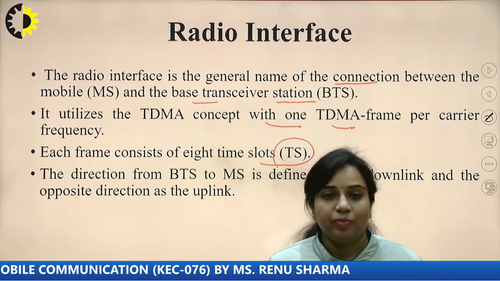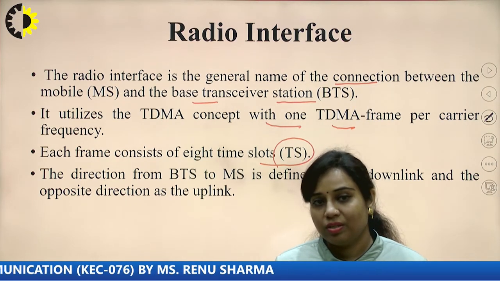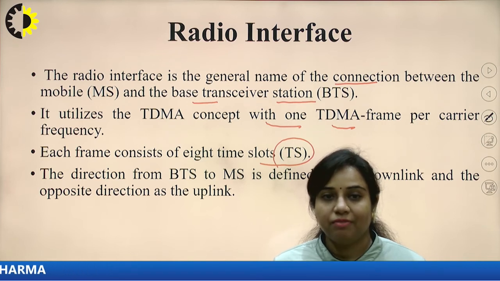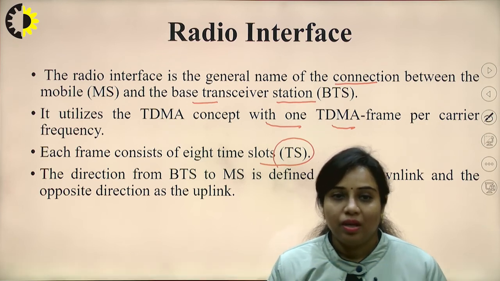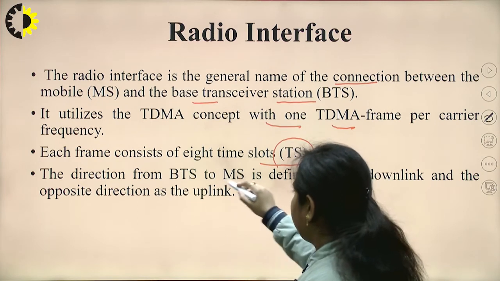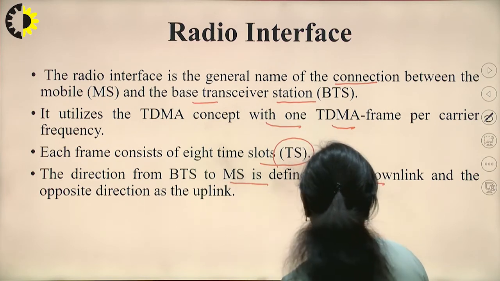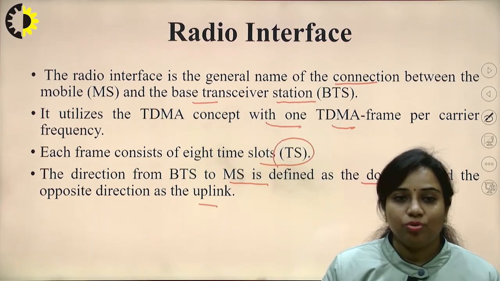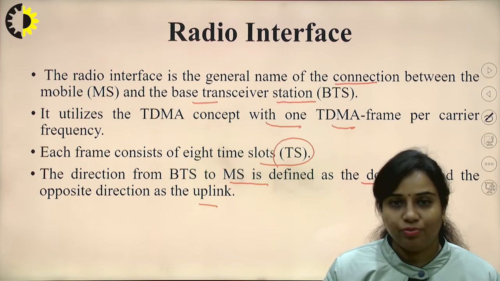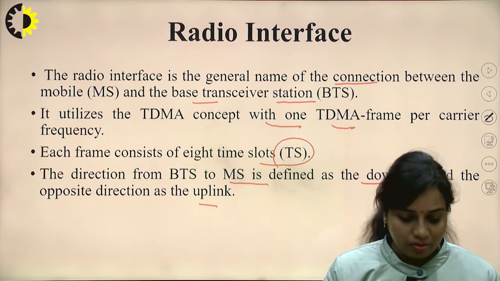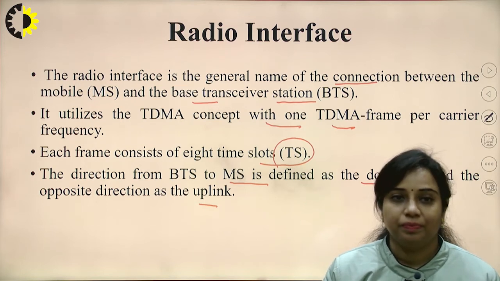So a single frame is made up of 8 time slots, and a single time slot has these tail bits, then synchronization bits, then coded data, then training bits. So that is a specified kind of time slot, and 8 time slots make up a single frame. The direction from BTS to MS is defined as the downlink and the opposite direction as the uplink, which means that when I want to transmit information from BTS to the mobile phone, it is a downlink, and when information is transmitted from the mobile phone to BTS, it is considered as uplink information.